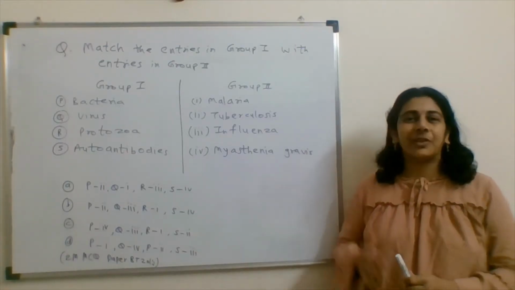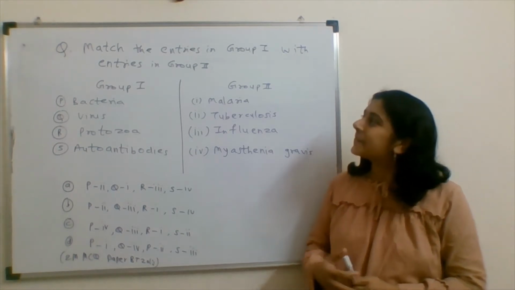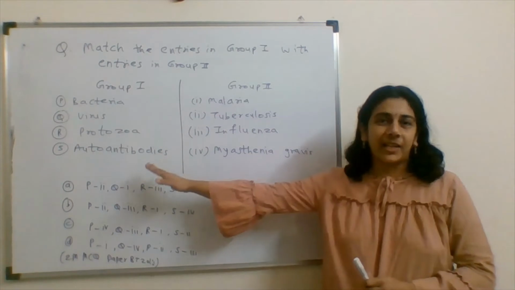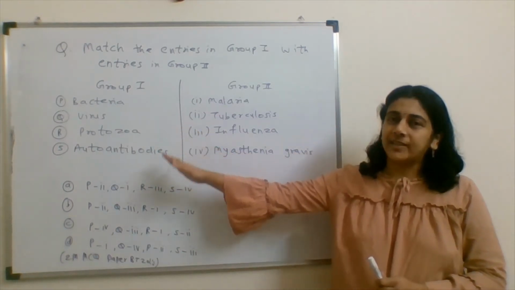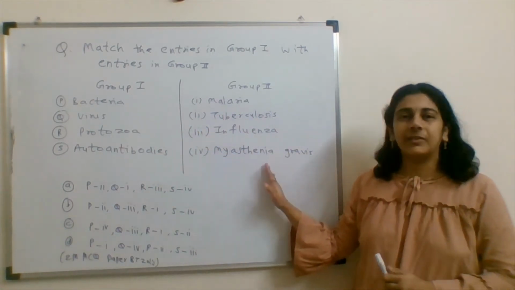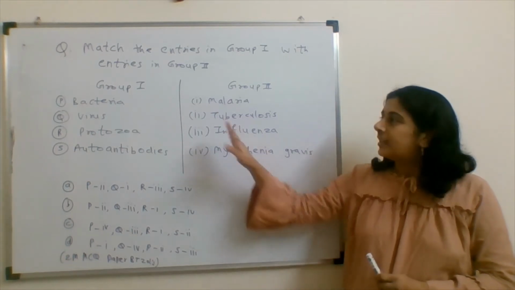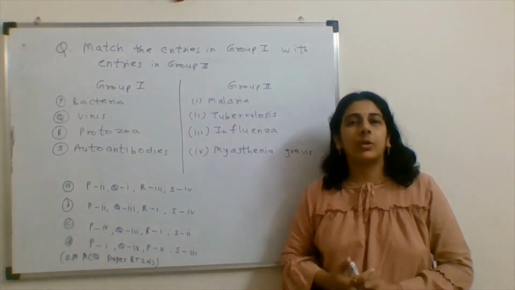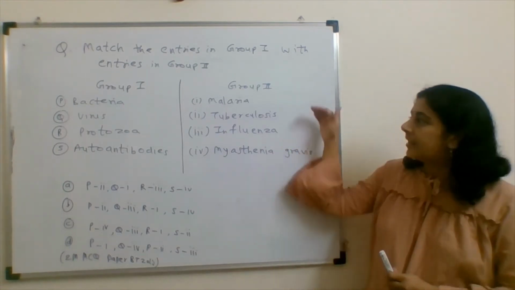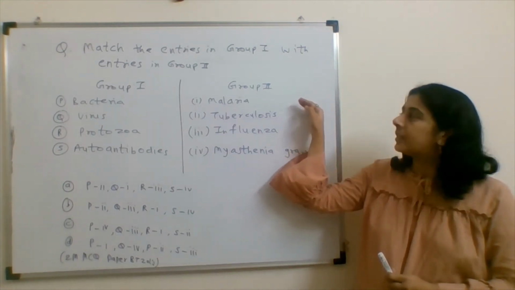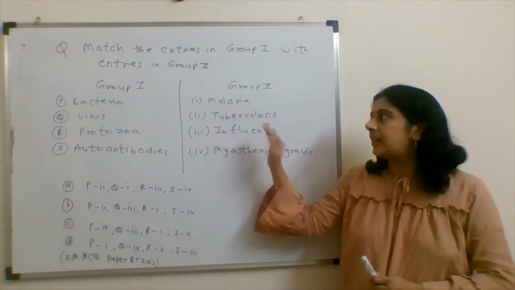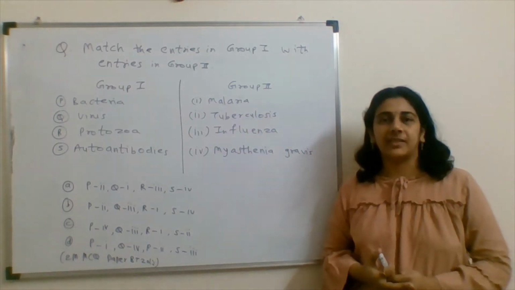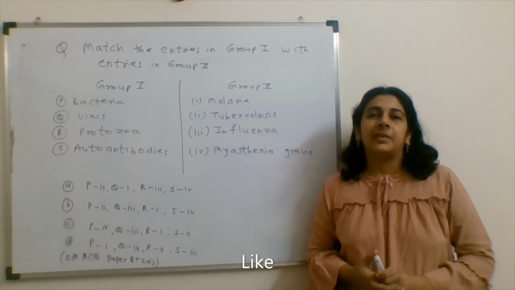So the question for today's video is this. We have to match the points given in group 1 with those from group 2. In group 1 there are bacteria, virus, protozoa and autoantibodies, and in group 2 there are malaria, tuberculosis, influenza and Myasthenia gravis.